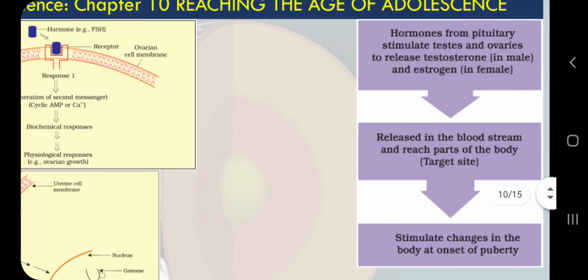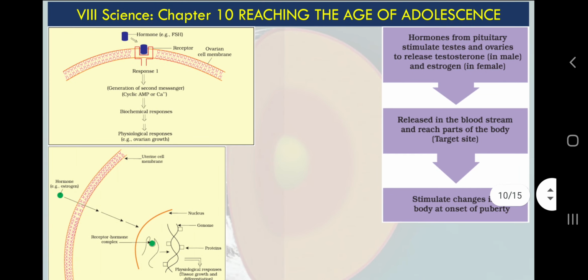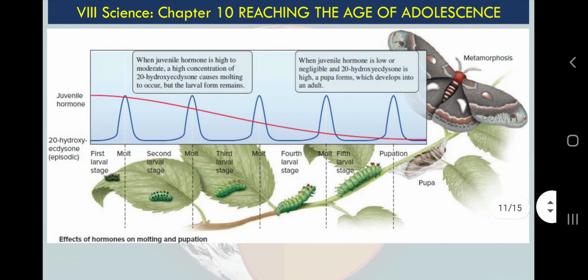But this thing is, the NCERT makers included this box so that you can have an elementary or primary idea how these hormones work, how these chemicals work from one gland to another gland, from another gland to the target organ, and they stimulate some changes. Okay. You will learn more about these changes in class 11. Next thing,